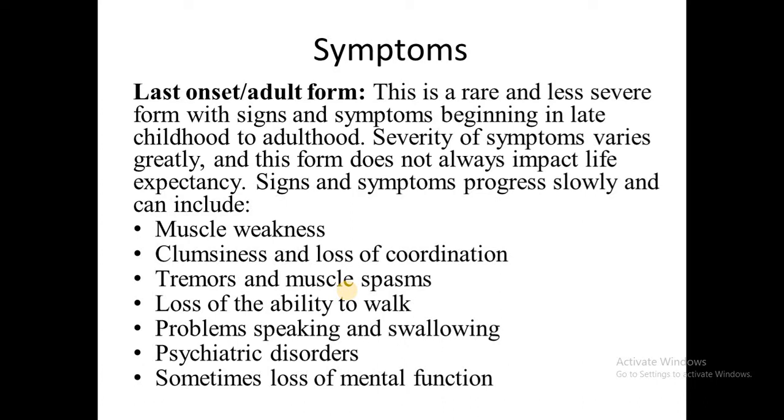In the late onset or adult form, this is a rare and less severe form with signs and symptoms beginning in late childhood to adulthood. Severity of symptoms varies greatly, and this form does not always impact life expectancy. The symptoms are muscle weakness, clumsiness, loss of coordination, tremor, muscle spasms, loss of ability to walk, problems speaking and swallowing, psychiatric disorders, and sometimes loss of mental function. So these are the symptoms of Tay-Sachs disease.